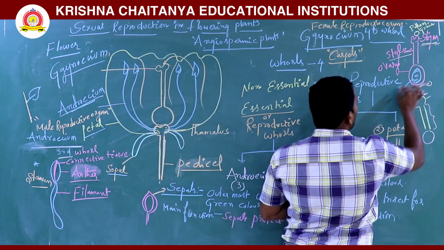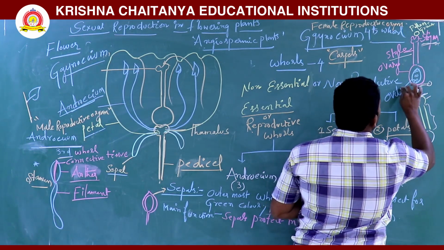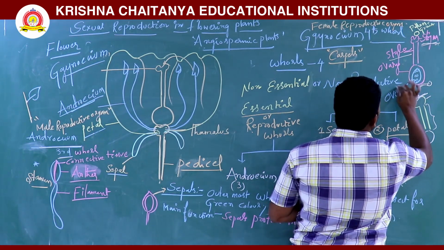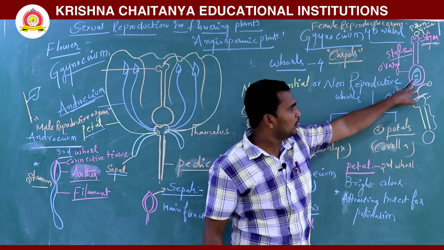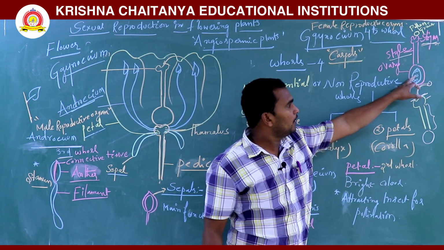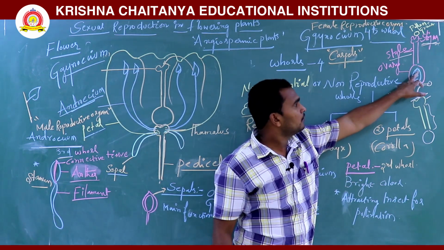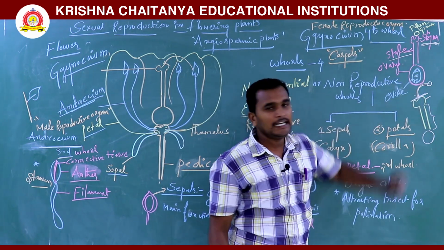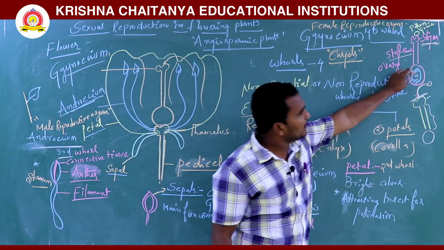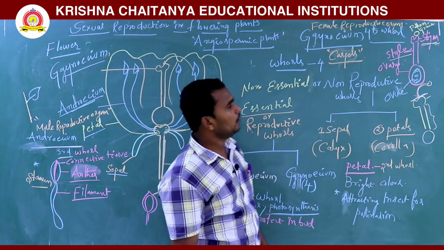This is the ovule. What is there in the ovule? One egg cell, two synergid cells and polar nuclei. The polar nuclei are also called the secondary nuclei, and then the antipodal cells. We will discuss these in detail in the female reproductive part.